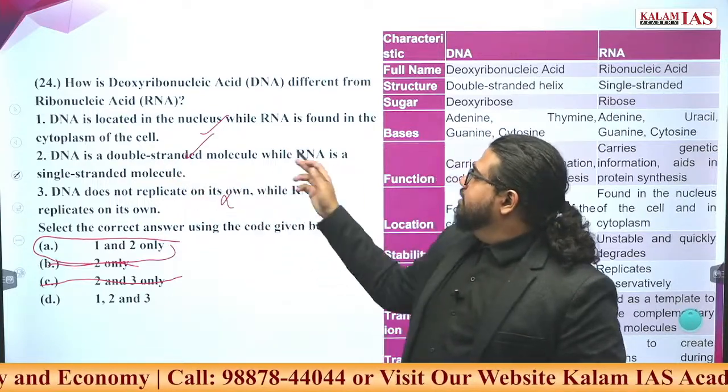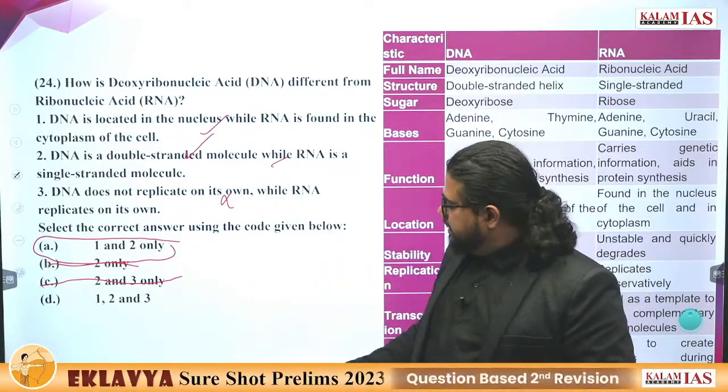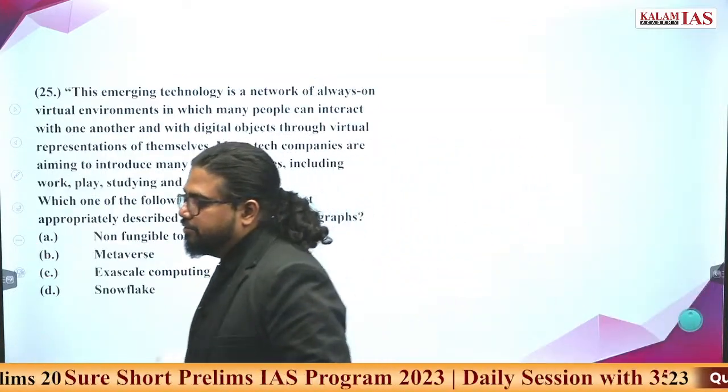DNA is double stranded while RNA is single stranded. Very simple statement it is. Go ahead, answer the 25th question.